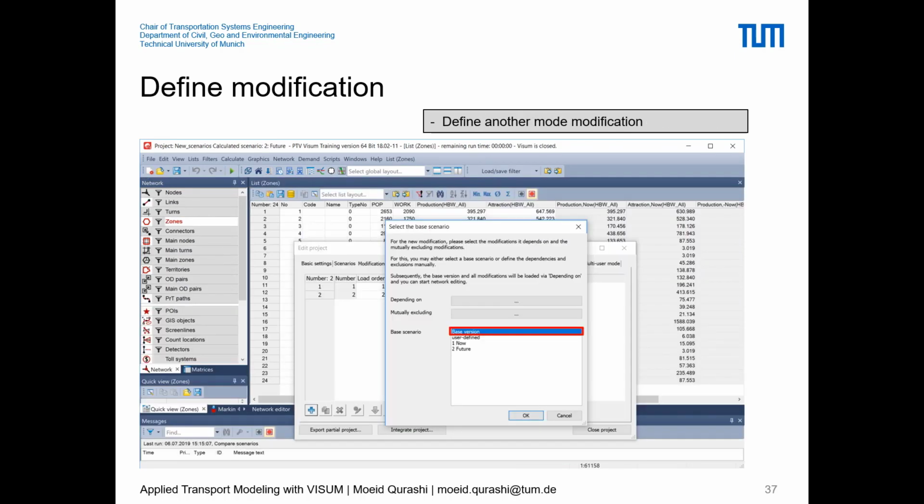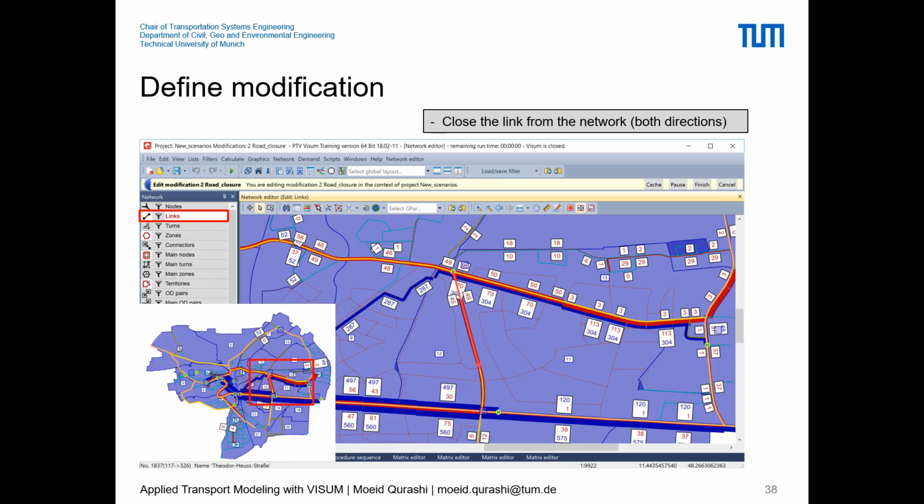Right now we want to select the base version as the base scenario, so we want to do the modifications on the simple version, that is the now scenario, and then we can press OK, and we can go inside the model, and zoom in at this area to close this link for one side. Actually we close for both sides.